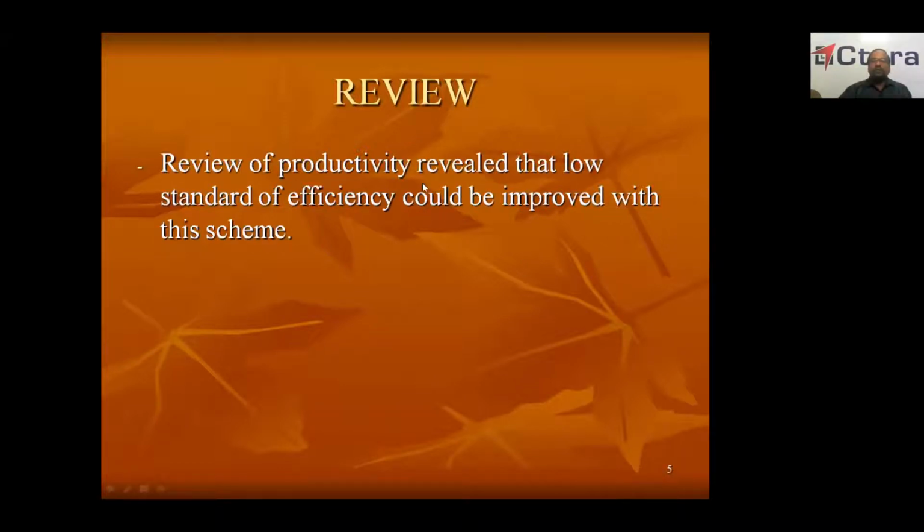Now, the review of productivity revealed that a low standard of efficiency could be improved with the scheme. People who are working at a low standard level will improve their performance when such incentive schemes are introduced. I have told you one example also, of the Tirupati workshop. They were working with a low standard of efficiency. When the incentive scheme was introduced, their efficiency increased and the productivity also increased.